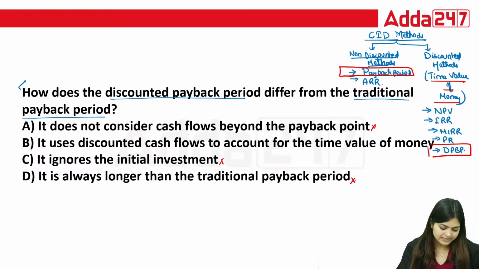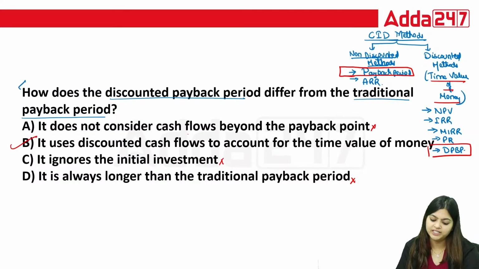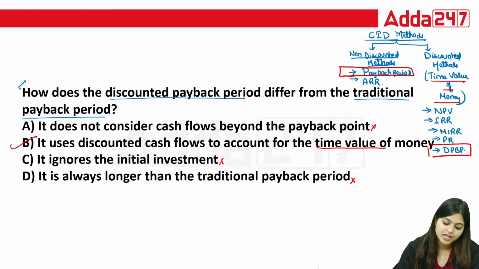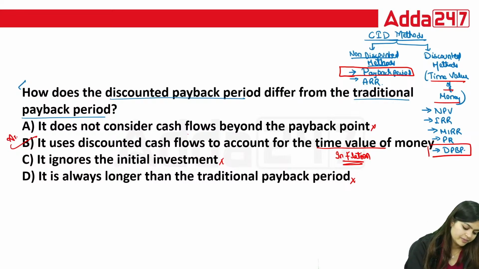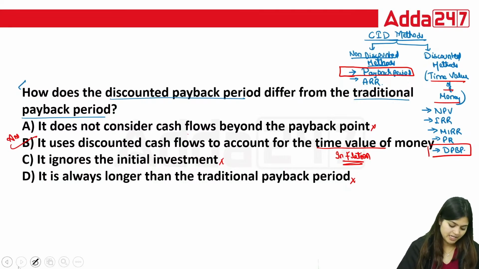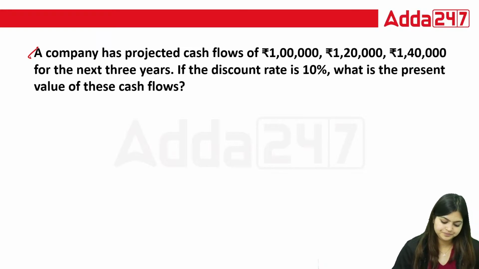And the correct difference is that it uses discounted cash flows to account for the time value of money. So discounted cash flows consider the time value of money, meaning you are going to adjust for inflation. So the correct answer is option B. Now coming to the next question.